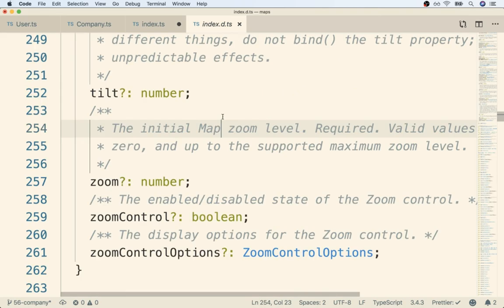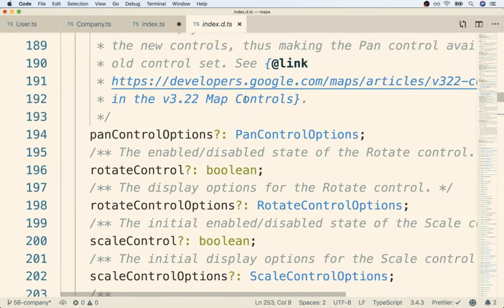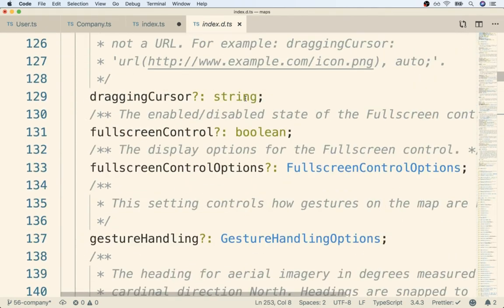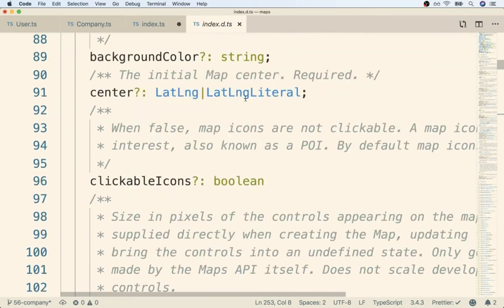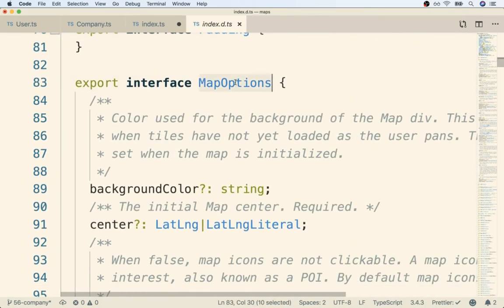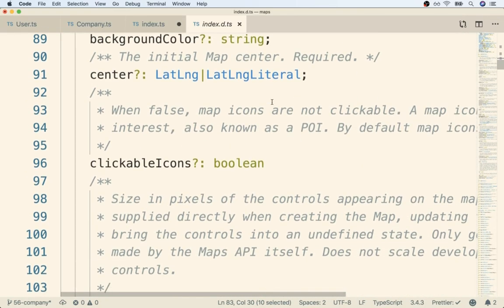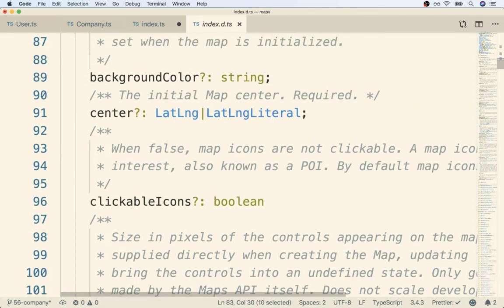Okay, one other property we're going to add in. Again, it is one of the different options we can pass in under this map options interface. So here's map options again. I'm going to scroll down just a little bit more, and we're looking for center. Again, notice how even though it has a question mark, which means that it is technically an optional property, they still say in their comment, required. So kind of misleading, but I guess they're just doing their thing.